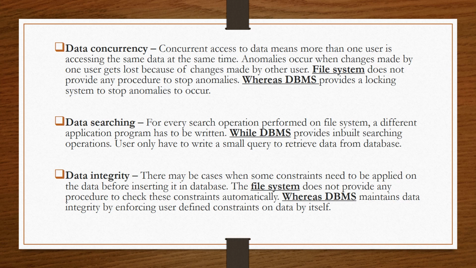That means if one user is accessing that database, it applies a lock to that particular data item, so that nobody else can use or modify that particular data item at that time. So by providing this locking system, the DBMS controls anomalies and allows concurrent transactions to execute simultaneously. But in case of a file system, it does not provide any procedure to stop these anomalies or to handle these concurrent executions.